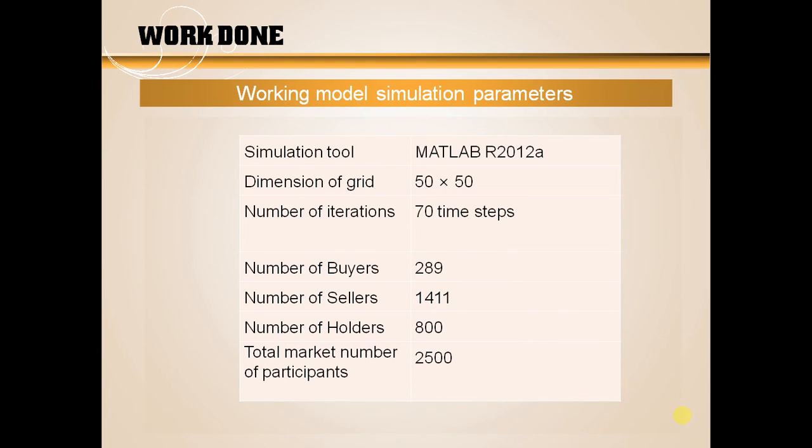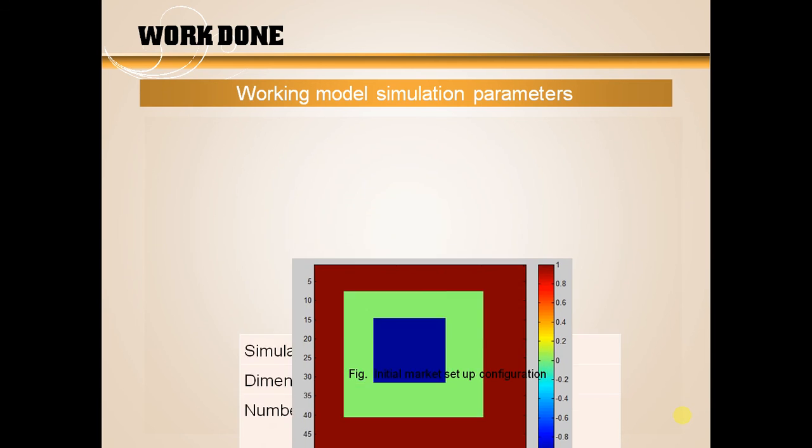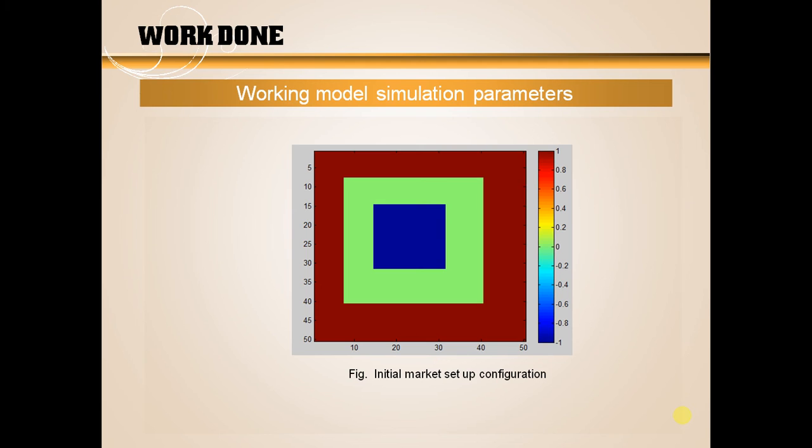Now the working model simulation parameters: this is simulated in MATLAB R2012a. Dimension of the grid used is 50 by 50, that is 2500 market participants. Number of iterations is 70 time steps. Number of buyers initially 289. Number of sellers are 1411. Number of holders are 800. So as we can see, we are considering the sellers to be in majority initially. So this is how the market looks like. -1, that is blue color in the center, are buyers. 0 for holders, that is green, is shown in the center, and it is surrounded by value